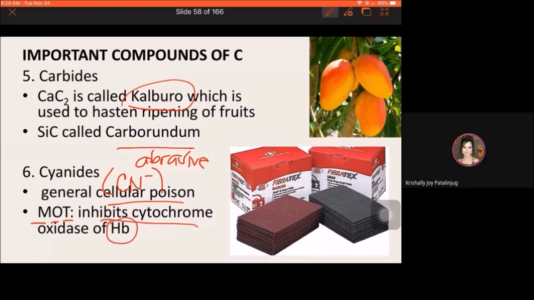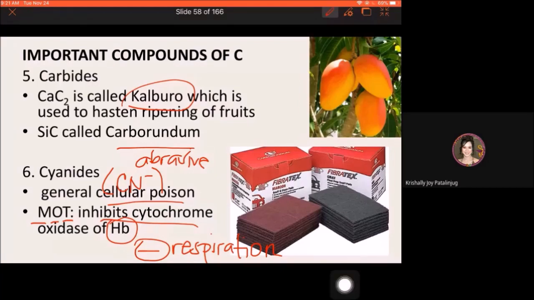Because it is cellular, activated charcoal alone cannot treat it. Cytochrome oxidase is very important for cellular respiration, so when it is inhibited, respiration is stopped.